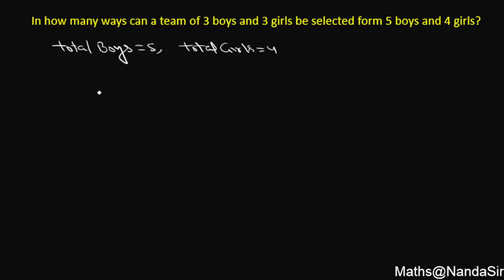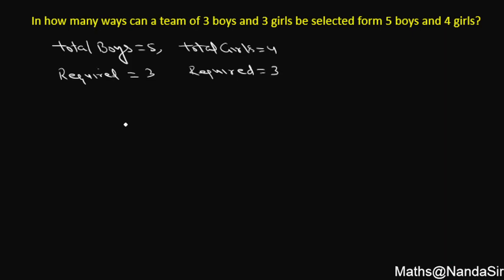Out of these 5 boys, we require only 3. Let me write how many required. Only 3. How many required girls? Only 4. I'm sorry, not 4, it's 3.